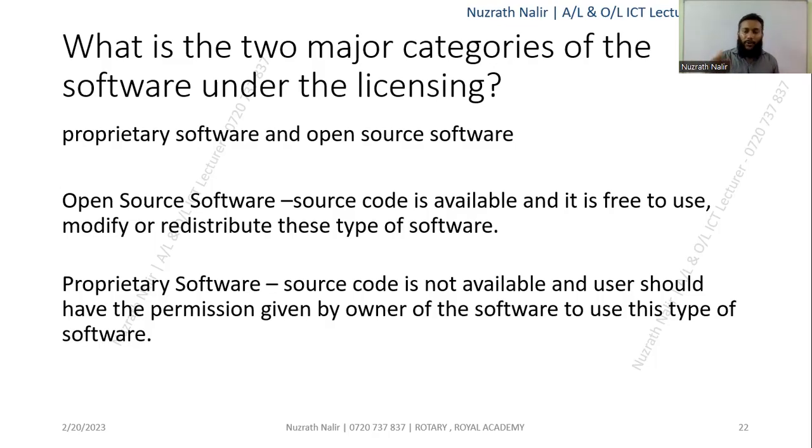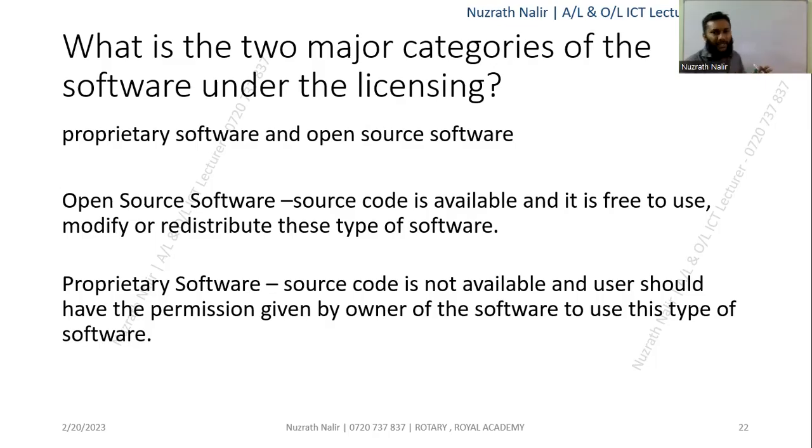You can simply download it and use it for your personal usage. There are criteria for commercial purposes.